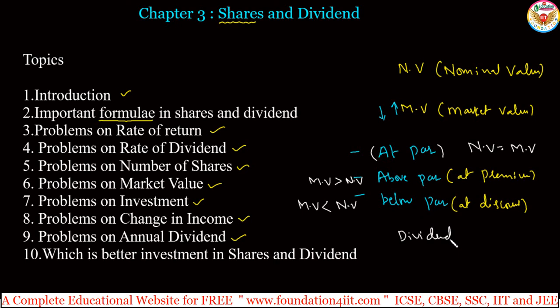Dividend is always expressed as a percentage of the nominal value. So dividend is always calculated on nominal value, that you must remember. Wherever you use the word dividend, it is always calculated on nominal value. It never depends on the market value of the share.